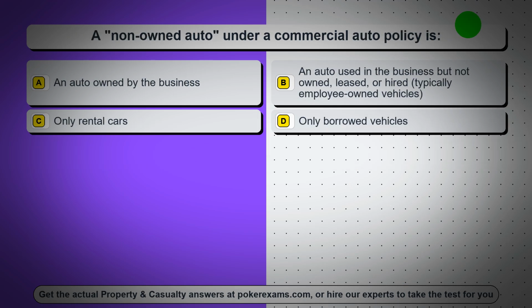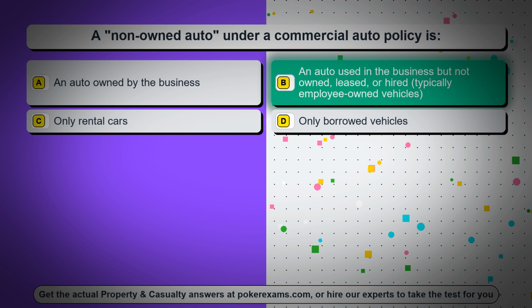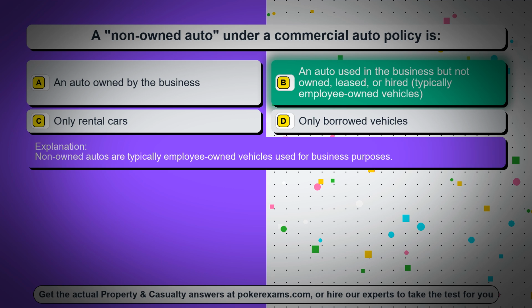Question 15. A non-owned auto under a commercial auto policy is, option A, an auto owned by the business, option B, an auto used in the business but not owned, leased, or hired, typically employee-owned vehicles, option C, only rental cars, option D, only borrowed vehicles. The correct answer is option B, an auto used in the business but not owned, leased, or hired, typically employee-owned vehicles. Non-owned autos are typically employee-owned vehicles used for business purposes.